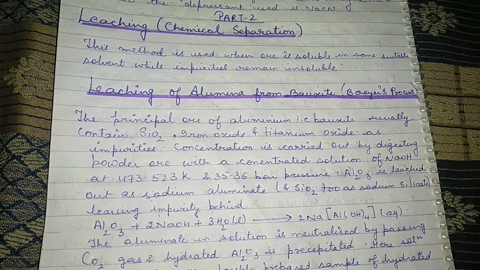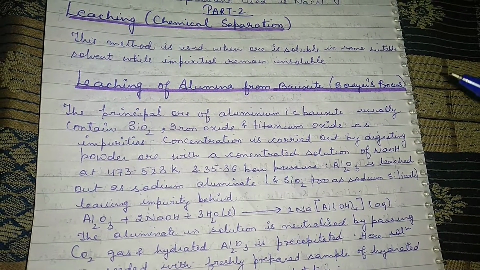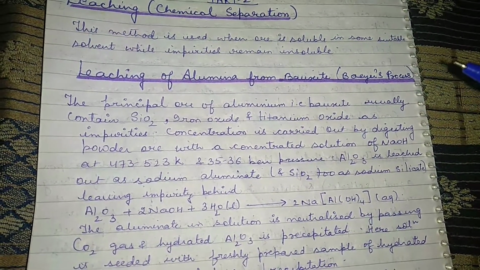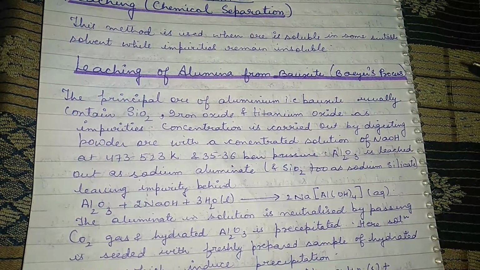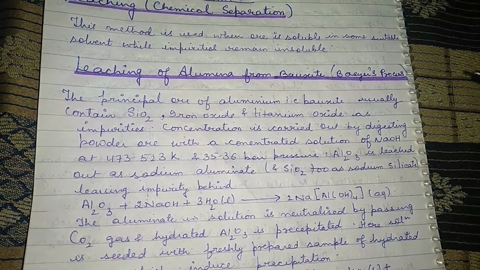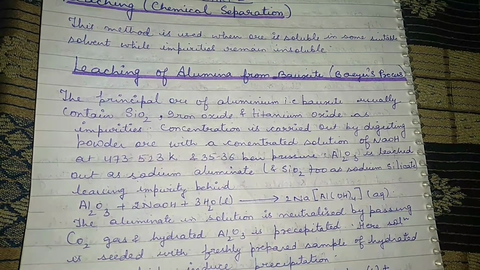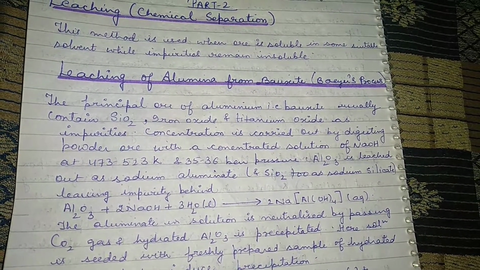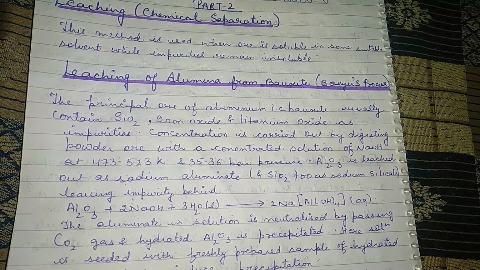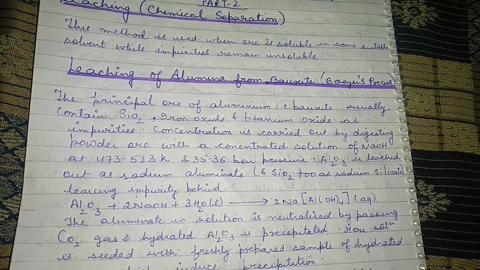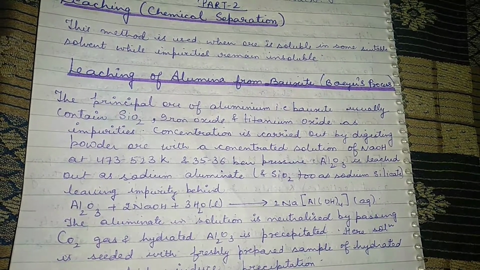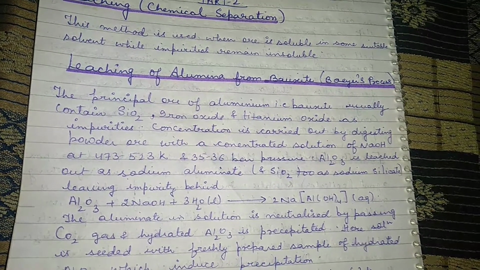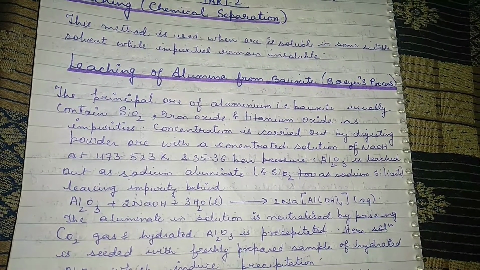So let's read about leaching of alumina from bauxite. As I have told you, bauxite is the ore of aluminium. This process is known as Bayer's process. The principal ore of aluminium, bauxite, usually contains silicate, SiO2, silica, silicon oxide, iron oxide and titanium oxide as the impurities. The concentration is carried out by digesting the powdered ore with a concentrated solution of sodium hydroxide at a temperature of 473 to 523 K and a pressure of around 35 to 36 bar. So alumina is leached out as sodium aluminate and silica too as sodium silicate, leaving the impurities behind.